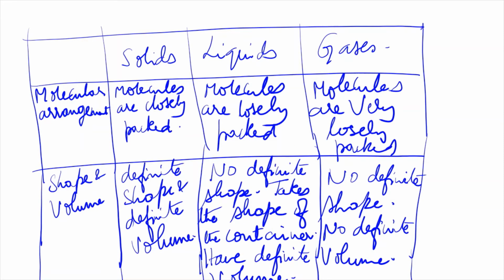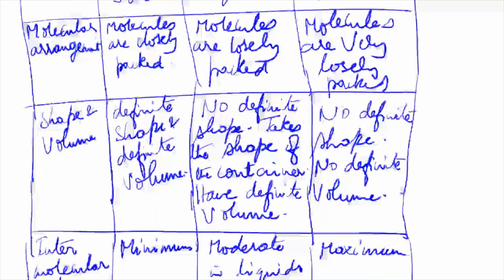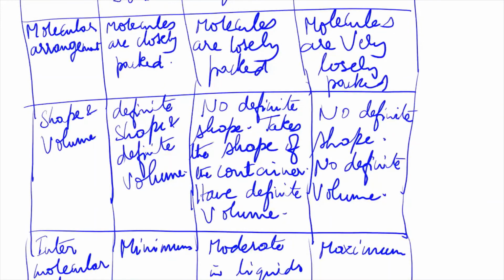Can you see? This is the first one, molecular arrangement: molecules are closely packed. Everybody has written the first point. Then the second point is shape and volume.